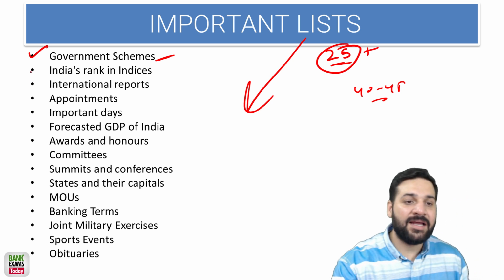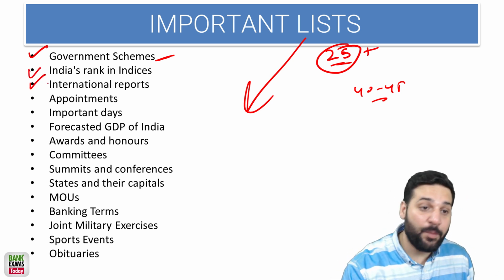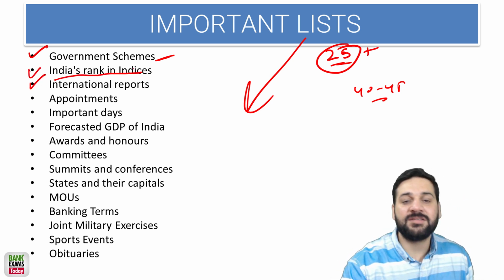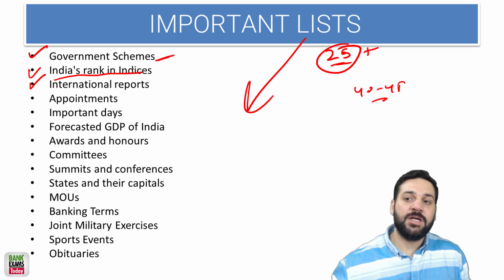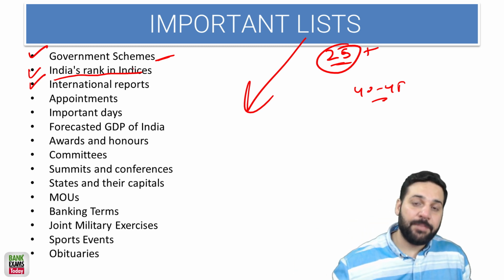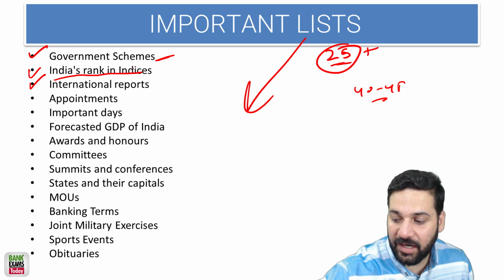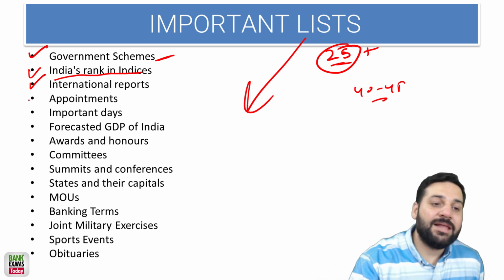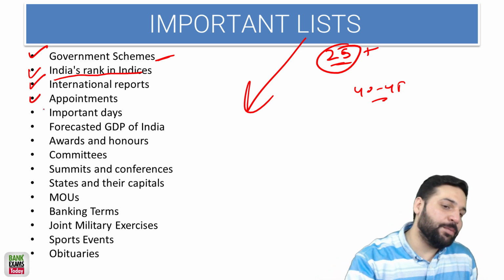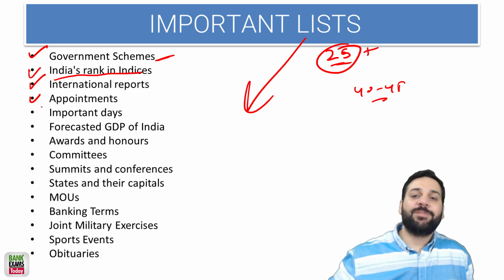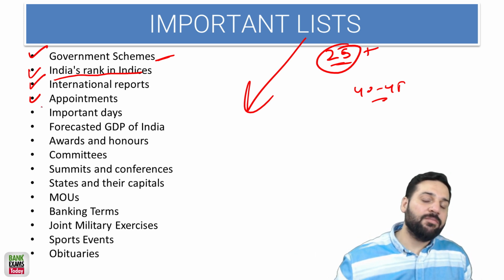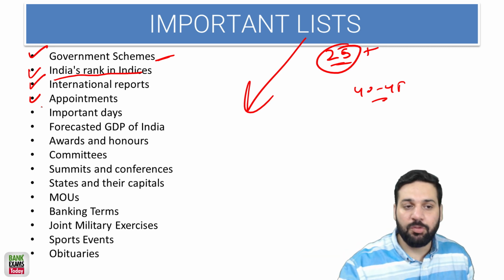And then India's rank in different indices and international reports. There are many indices, like the World Happiness Index or the World Competitiveness Index. A lot of lists are there and you need to go through that, right? And then appointments are really important. Any appointment in a regulatory body or government body, you need to go through that.